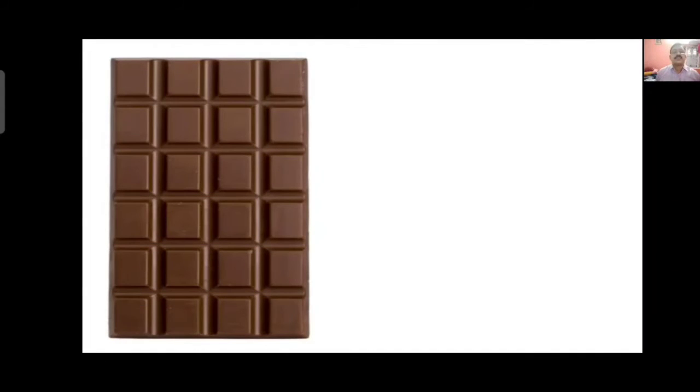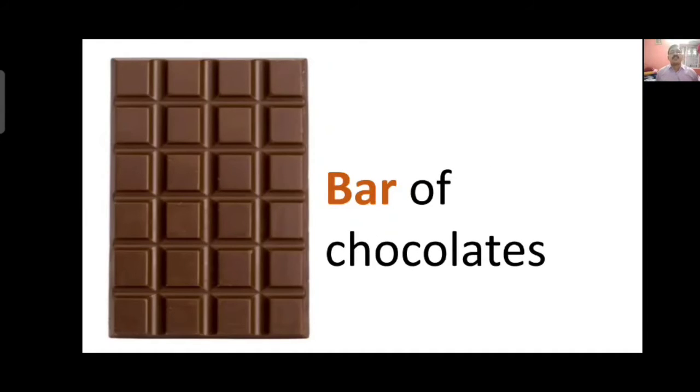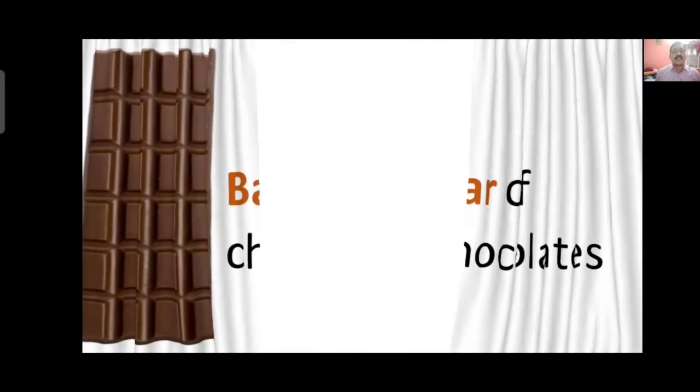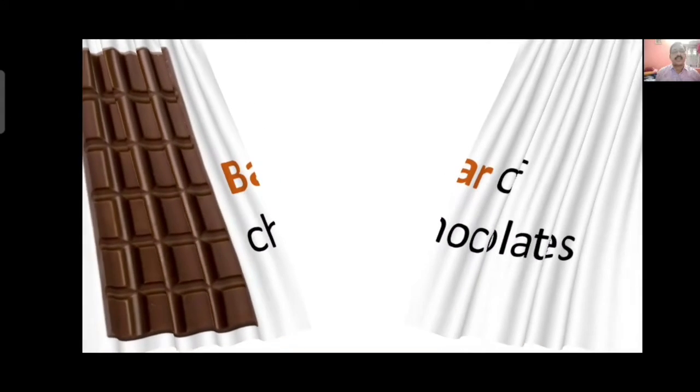Here so many chocolates together, you can see they form a bar of chocolate. It is called in English chocolate, not a single chocolate. So many pieces are joined together and make a single one. That is called a bar of chocolates. So bar is the collective noun of many chocolates together made into a single bar. That's why it is called bar of chocolates.